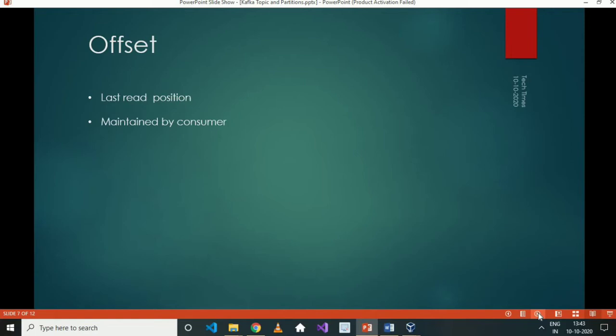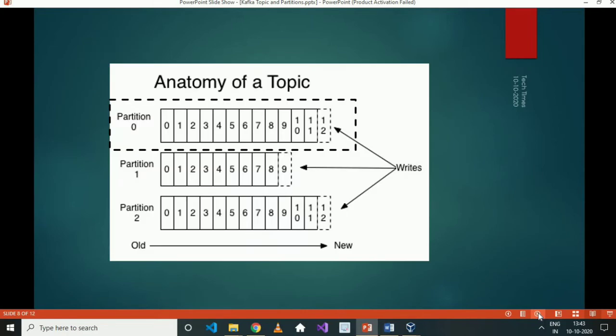Now if you look at this image, there are three partitions: partition 0, partition 1 and partition 2. Internally this is a single topic itself, so it's not that we have three partitions which means message 0, message 0, message 0 are copies of message 0. They are different messages on different partitions. Replication is a different topic, so we will cover that as well.